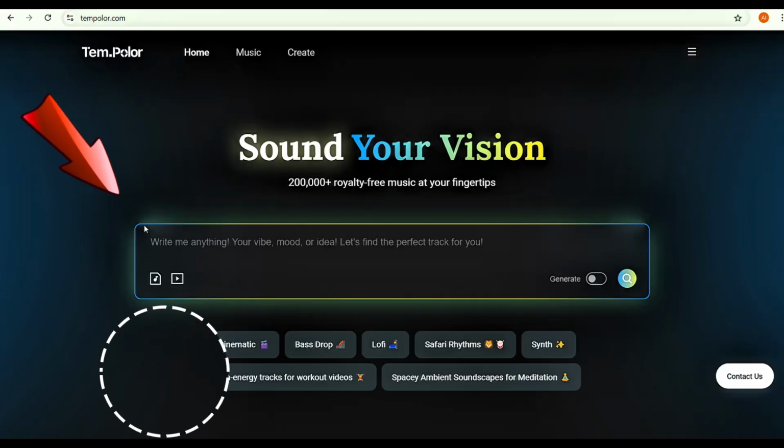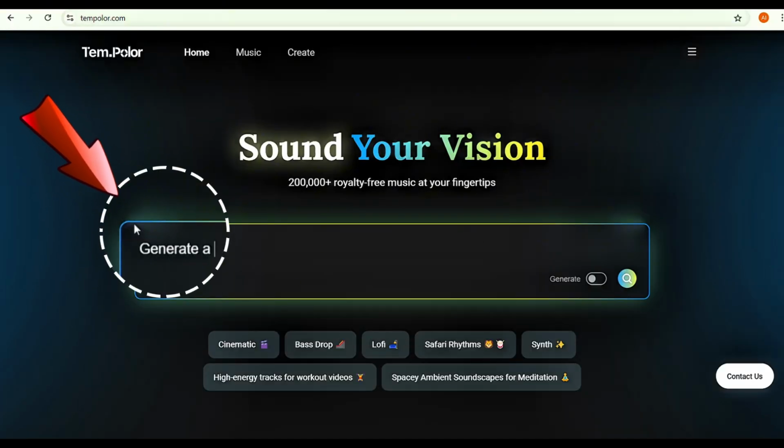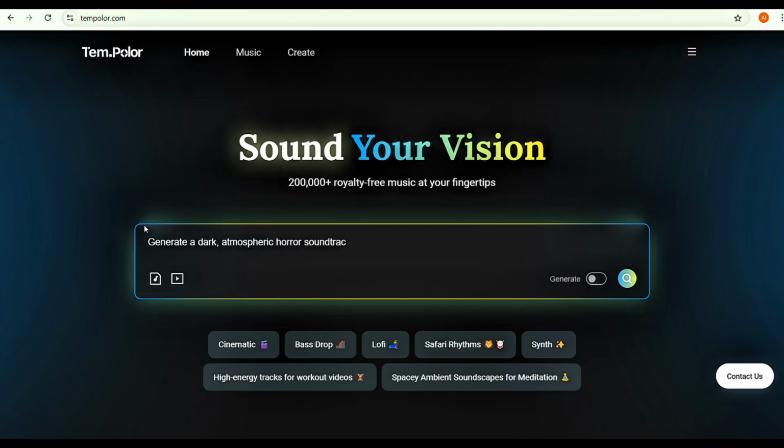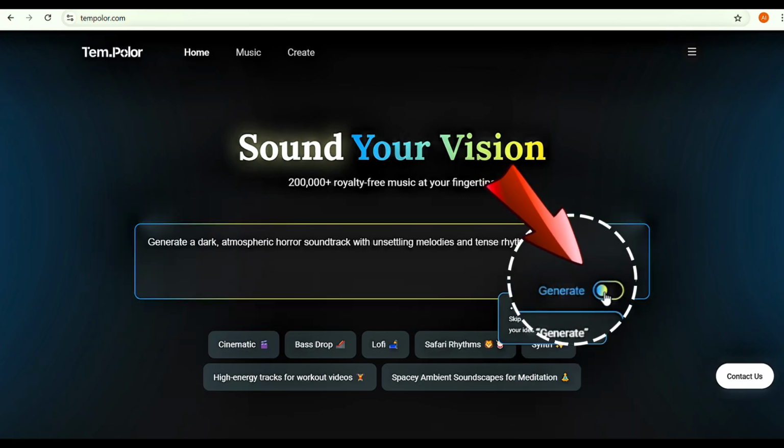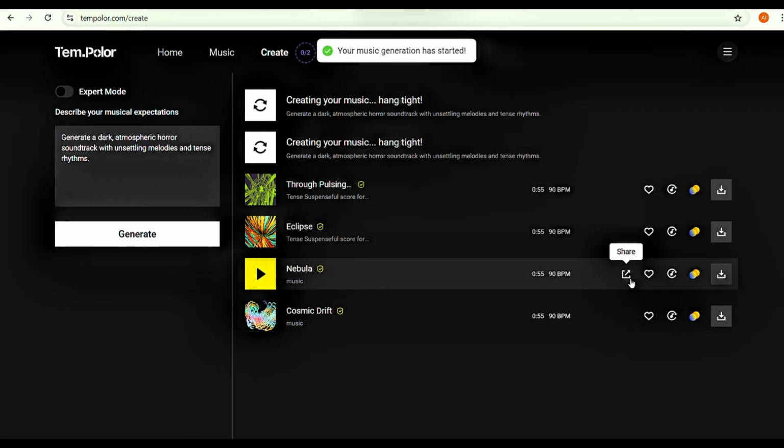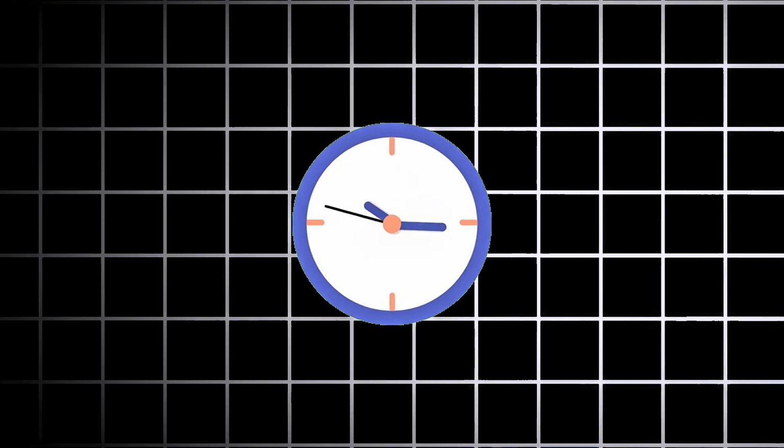Now let's type our prompt here. For example, I'm typing, generate a dark, atmospheric horror soundtrack with unsettling melodies and tense rhythms. Enable to generate and click this symbol to start. This music will take a few seconds to generate. Let's wait a few seconds until music generation is complete.